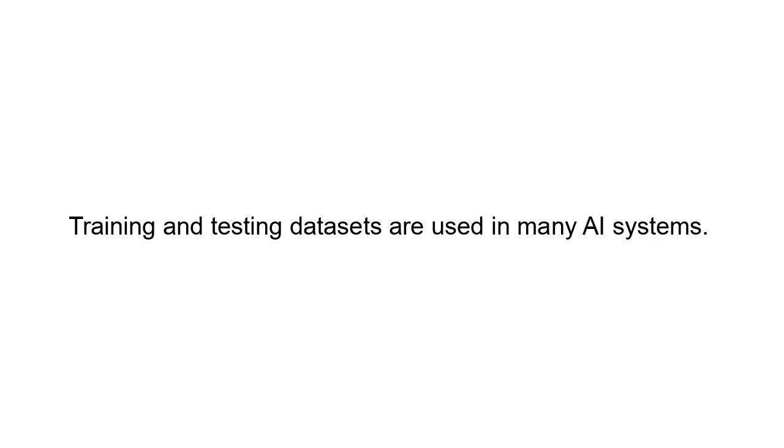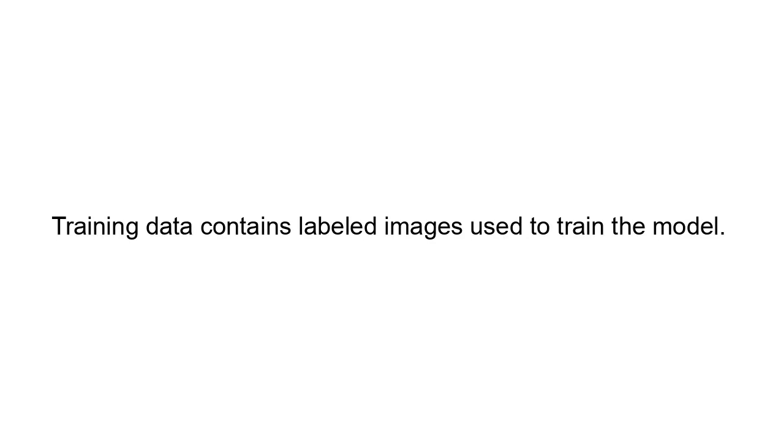This code splits the dataset into training and testing portions. Libraries like scikit-learn provide tools for dataset splitting.